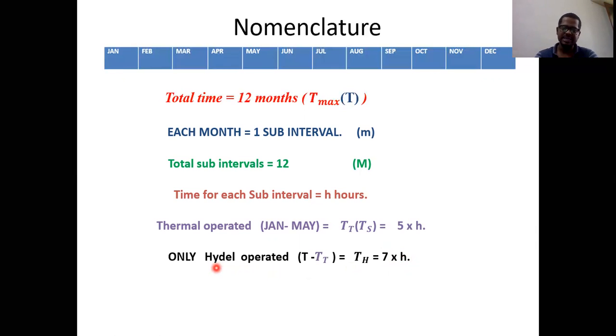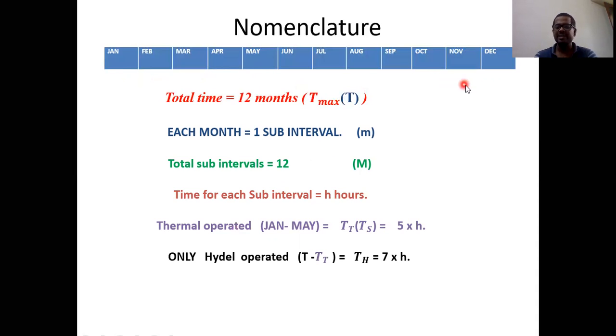Only for idle. In this case, thermal is absent. Thermal is in an inactive state. Thermal is not in working condition. And coming to the first 5H, along with thermal, idle is also in working condition. Already I told you that for the sake of the first algorithm we are assuming this. Idle is operating throughout the year from January to December, whereas thermal is just a portion of the total time period.